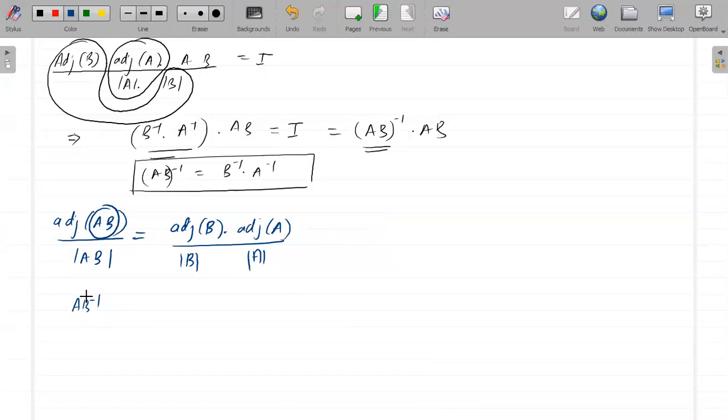Okay, so this left side is nothing but AB inverse, whole thing AB inverse. Now if I take only this part, adjoint of B divided by determinant of B and adjoint of A divided by determinant of A, I can write these two separately as B inverse into A inverse. So one method of solving was the previous one, another method of solving was this one. Okay, just copy both of them.